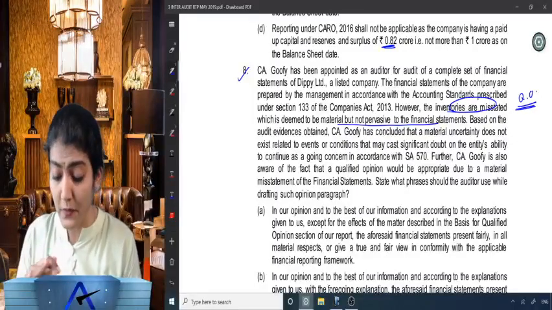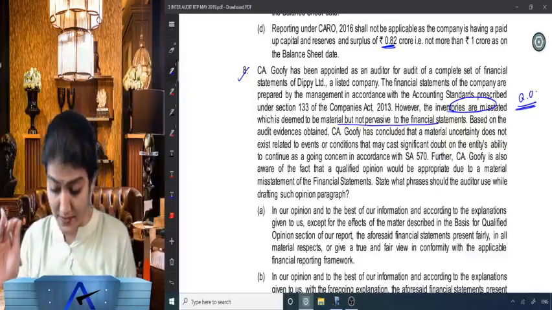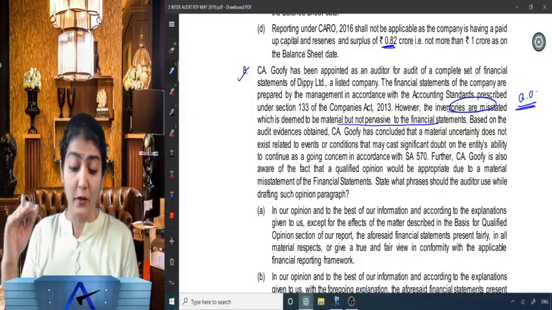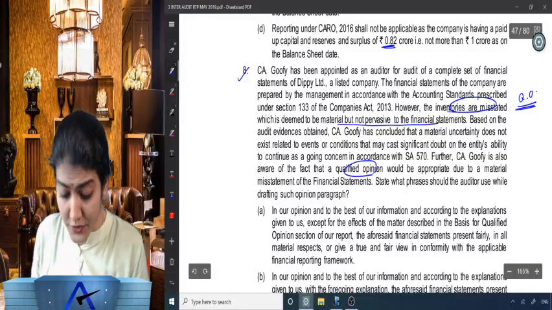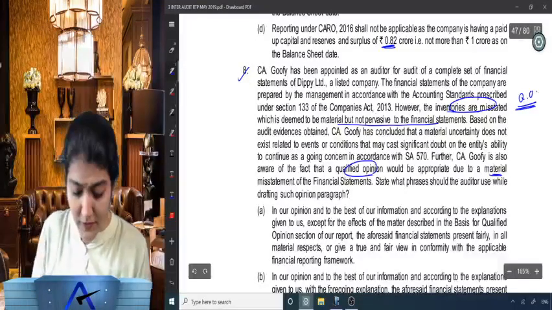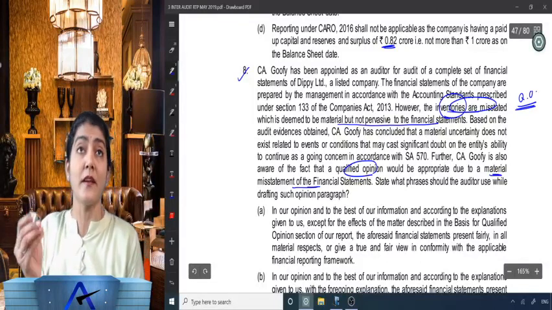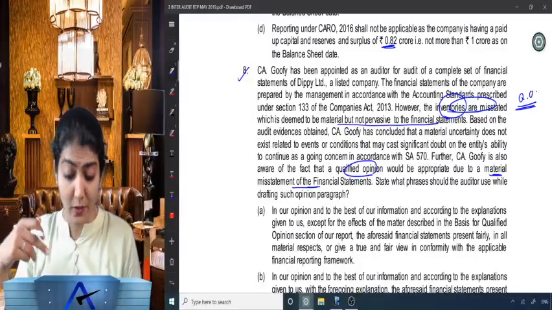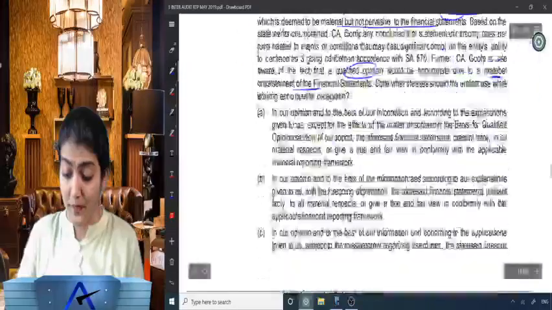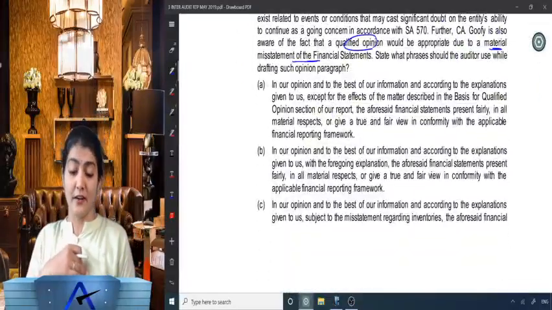Right? So, going concern also, there is no material uncertainty. Further, CA Goofy is also aware of the fact that a qualified opinion would be appropriate due to a material misstatement of the financial statements, and that inventory is misstated. State, what phrases should the auditor use when drafting such an opinion paragraph? Such a nice question they've drafted over there.